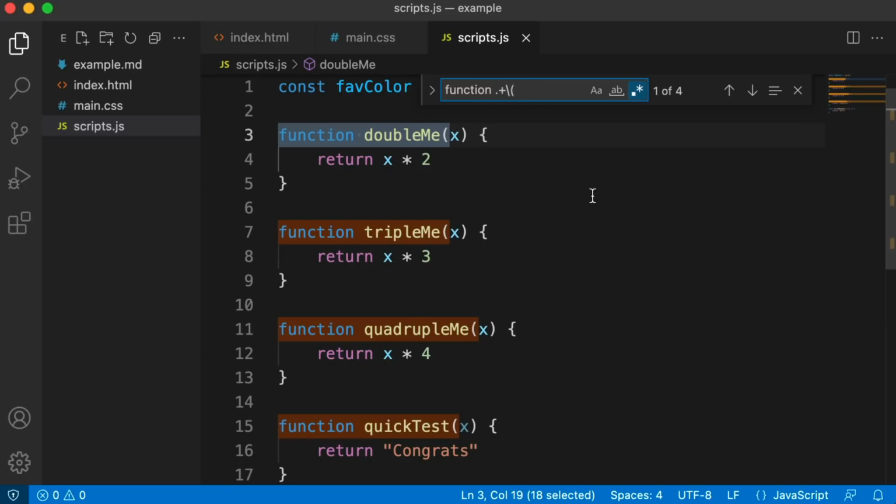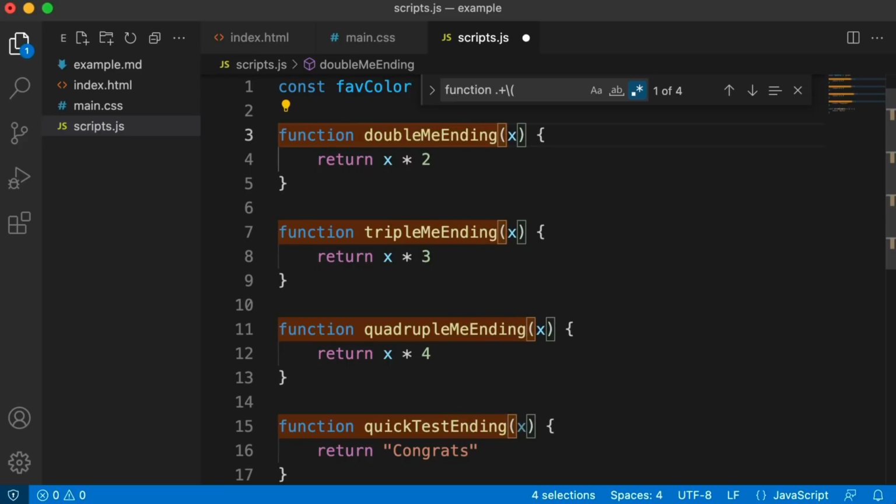But now to combine this with the power of multi-cursor editing, you can press Alt or Option on Mac, Alt and Enter. And now I have cursors for all of those regular expression matches. So I can press the right arrow once and you can see, then I can press it back, left again. Now if I wanted to add a word at the end, I could just type it once, right? So I added a word at the end of all of those names.